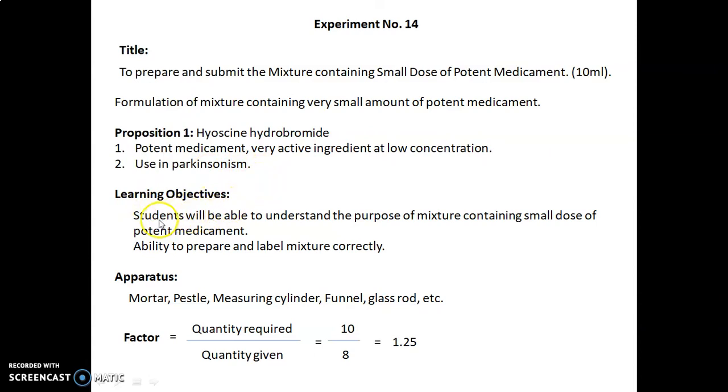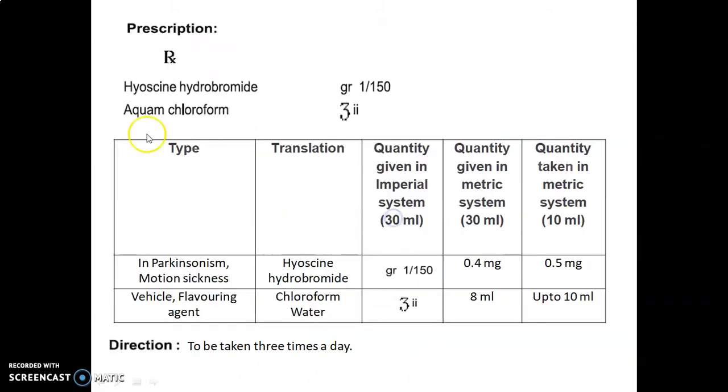Learning objectives of our today's experiment are: students will be able to understand the purpose of a mixture containing small dose of potent medicament and the ability to prepare and label the mixture correctly. Apparatus required are mortar, pestle, measuring cylinder, funnel, glass rod, etc. Factor is calculated as quantity required upon quantity given, that is equal to 10 upon 8. We will get 1.25 as a factor. So this is the prescription: RX, hyoscine hydrobromide and chloroform water, which is given in Latin.